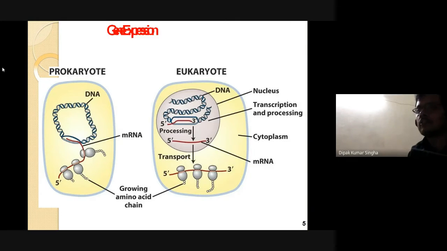Otherwise, if it keeps going on, ultimately it will become a very big compound, and that will not be a desirable compound. So it must be stopped. Every process must stop; no process continues indefinitely.